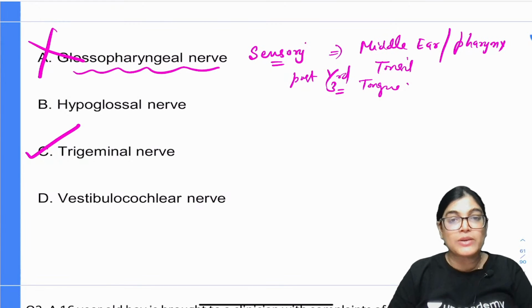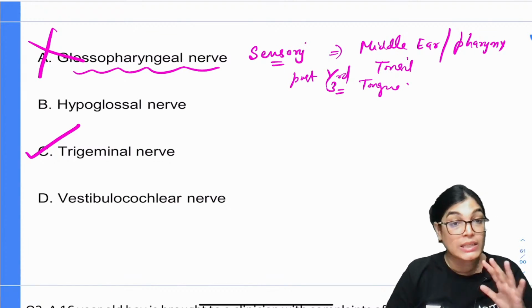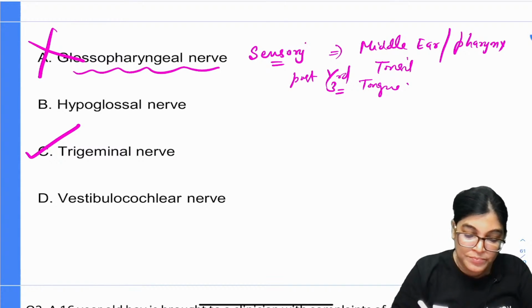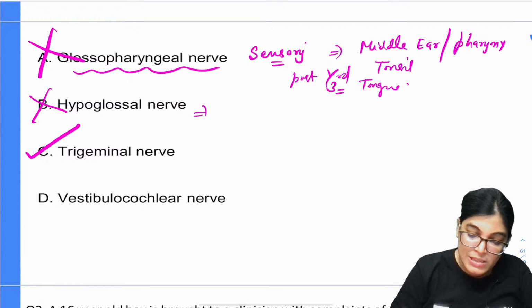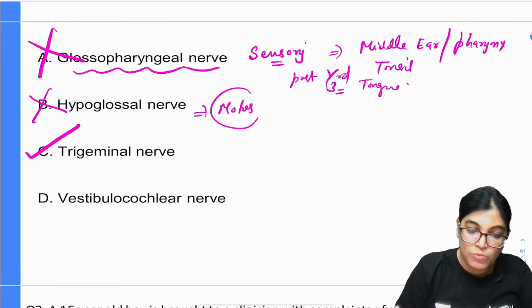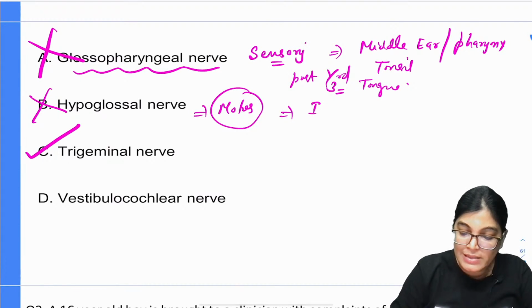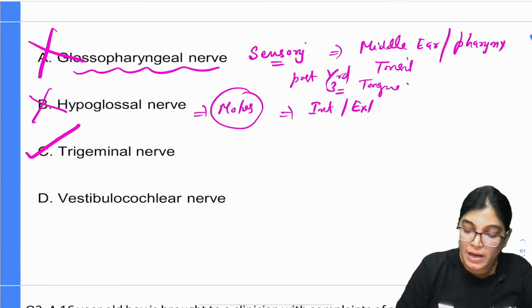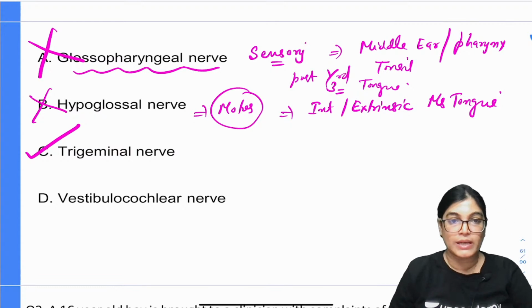It is also controlling general sensation from the carotid body and carotid sinus. So here the sensory involvement is not there, nor the muscles of the TM joint, so this is not the correct answer. The hypoglossal nerve is also not the correct answer, because it gives motor innervation to the intrinsic and extrinsic muscles of the tongue. So this is the reason option B is not correct.